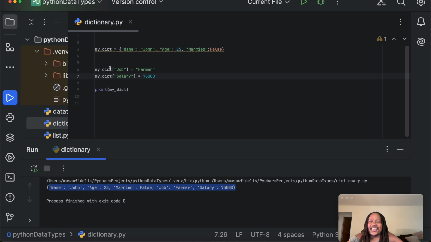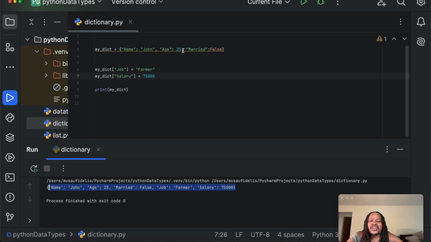Remember, you provide the name of the dictionary, use square brackets, and inside the square brackets, you put the key, and then use the assignment operator to enter the value. And that corresponds to key value pairs. Remember, key value pairs. And that's how you can add items to a dictionary. And then I also wanted to show you how you can update items in a dictionary.